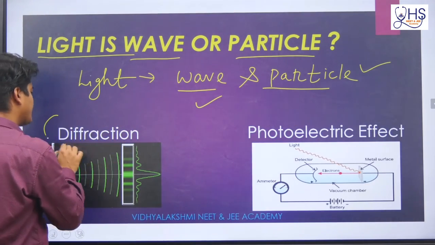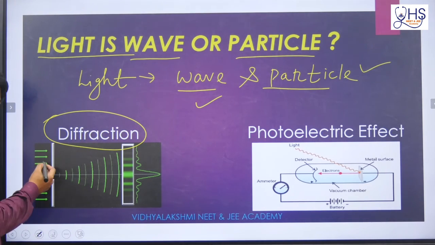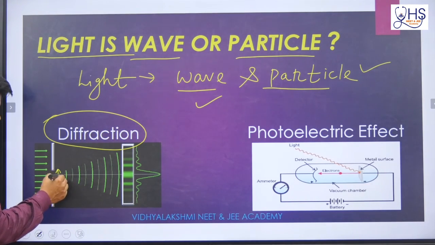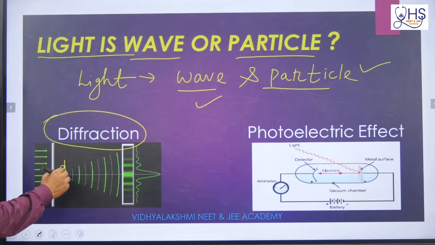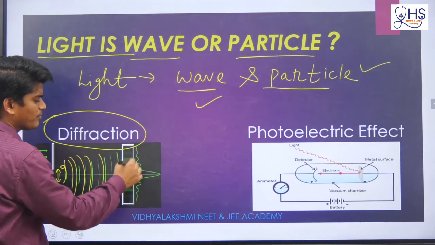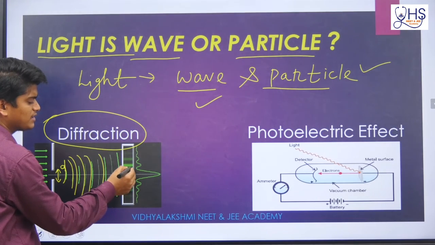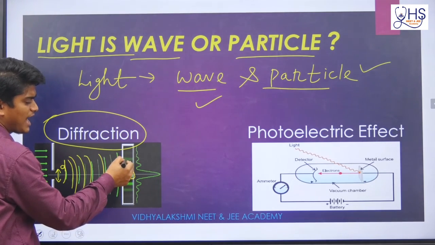Now see, this is diffraction. In this experiment, light rays are coming like this, the dimension is d, and the light goes like wave fronts and shows a diffraction pattern. You see some bright, then dark, then bright, then dark.